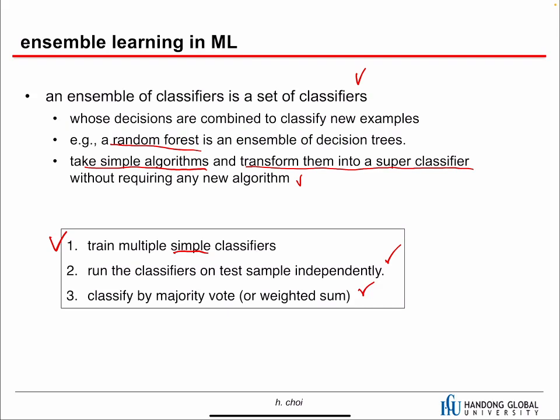So if it is a classification, then each classifier has its own decision. Then we can take a majority vote, or we can use a weighted sum of all the probabilities, and then we can find the maximum. So it depends on the task, and it's your call, basically.